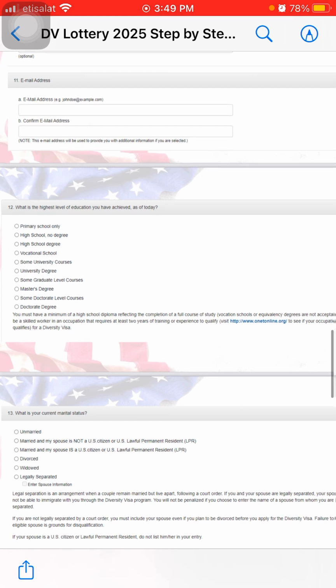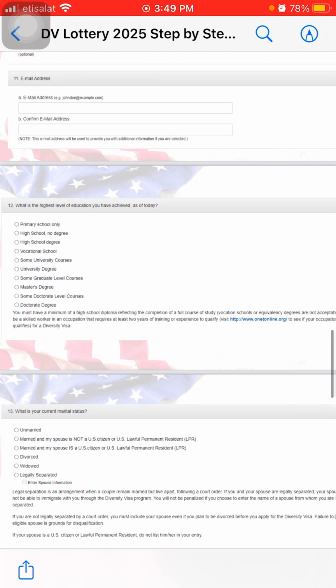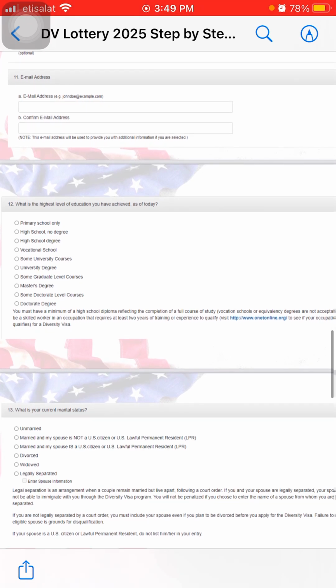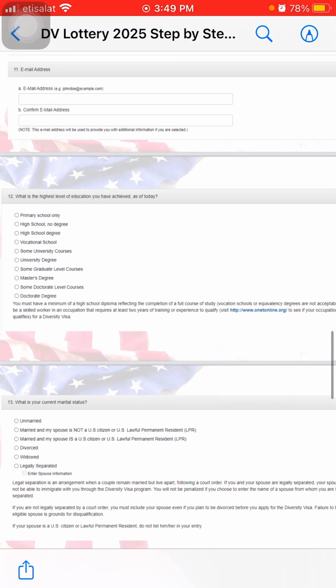You cannot copy or paste, so you need to write it down, and this email address will be used to provide you with additional information if you are selected. So please try to select an email address that you are frequently checking.